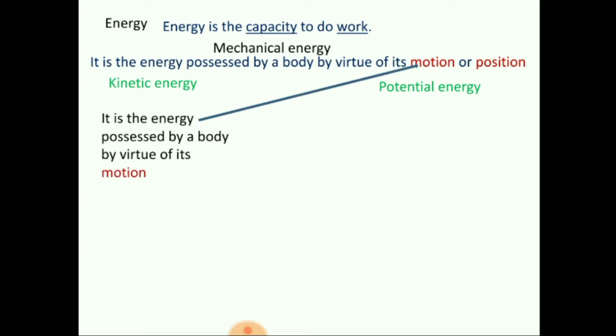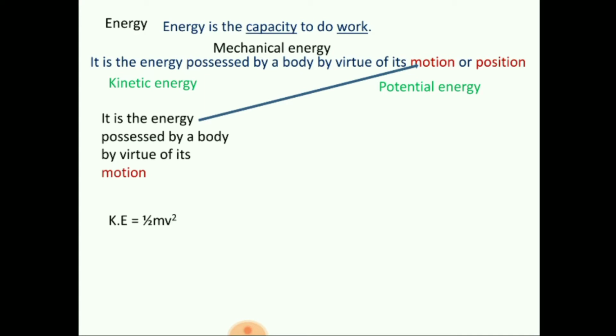Kinetic energy is basically the energy possessed by a body which is in motion. Okay, it is the energy possessed by a body by virtue of its motion. Whenever a certain body having some mass is set into motion, it will have kinetic energy. So one important condition for a body to have kinetic energy is it should have motion, and another one is it should have mass. Okay. Its expression is KE equals half mv square, where m is the mass and v is the velocity.